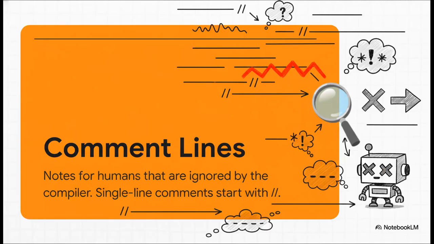And what about that line that starts with the two slashes? That, my friends, is a comment. It's basically a sticky note you leave for yourself or for other programmers who might read your code later. The compiler, the program that translates our code, completely ignores it. It's 100% for us humans.